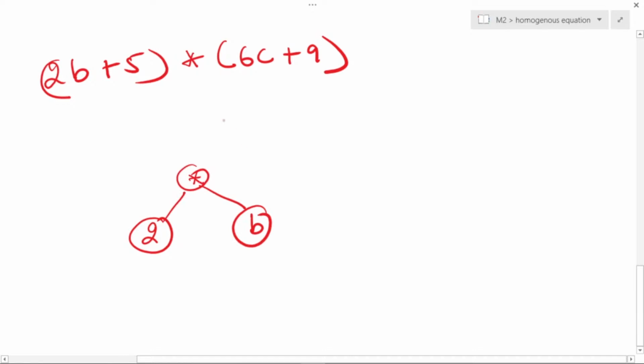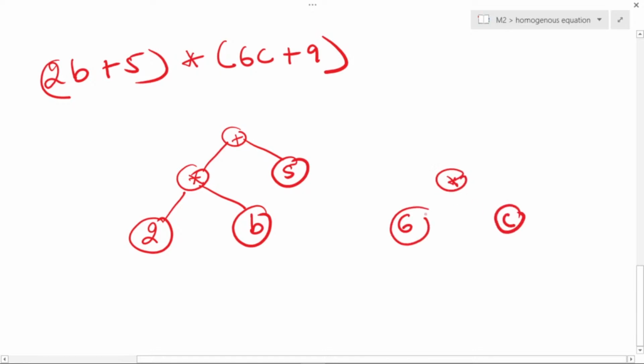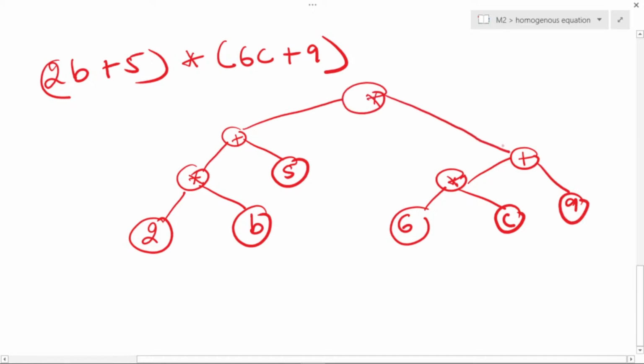This is 2 into b. This plus 5 is this plus and 5. Same way, 6 into c, plus and 9. And then this entire thing is combined with a multiplication. This is how you write an expression tree. Now is it understood, everyone?